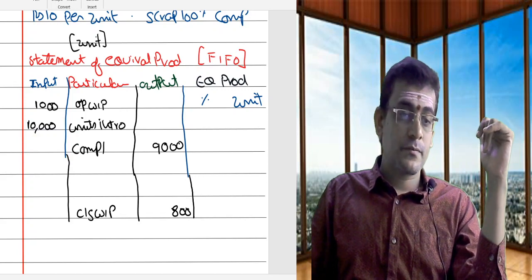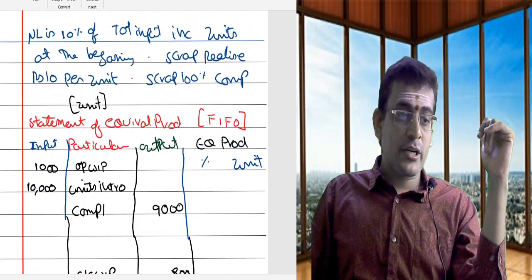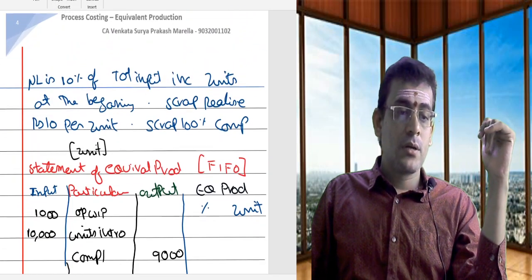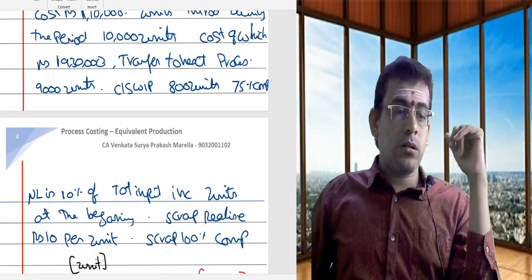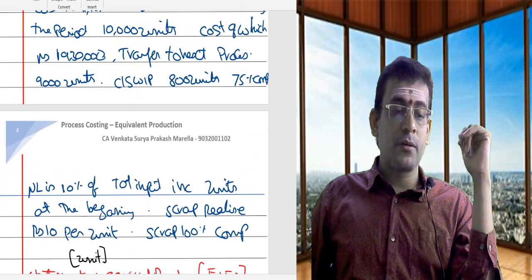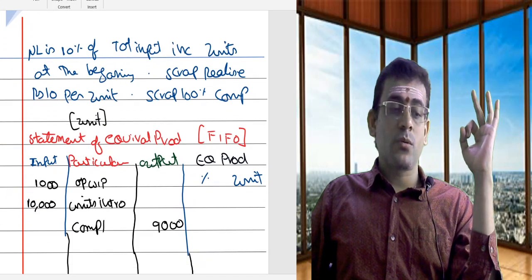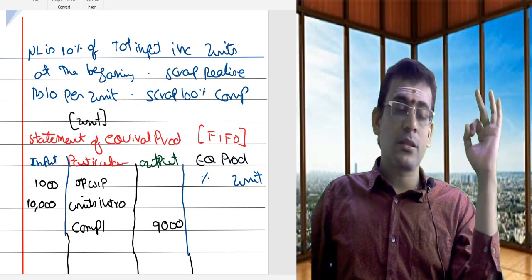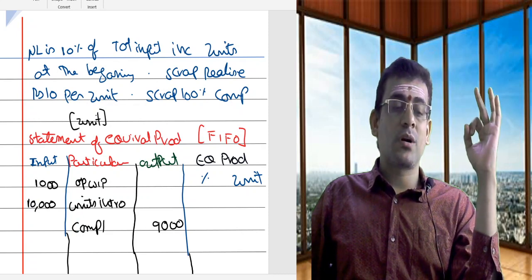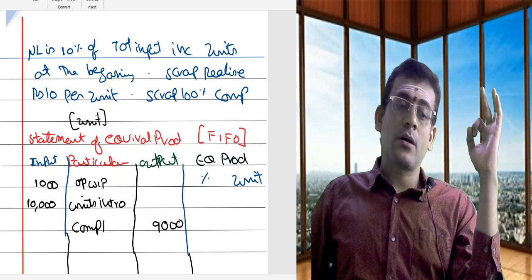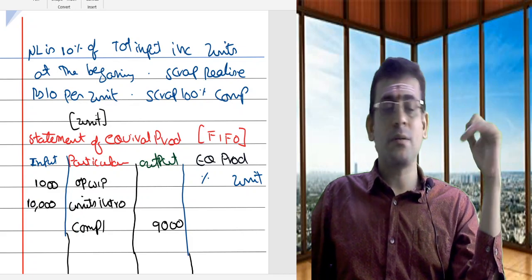Then what else? He is trying to give you some information regarding your normal loss. Normal loss is 10% of input inclusive of the units at the beginning. Units at the beginning is 1000. Units introduced is 10,000. So total units is 11,000. On the 11,000, 10% is called normal loss.